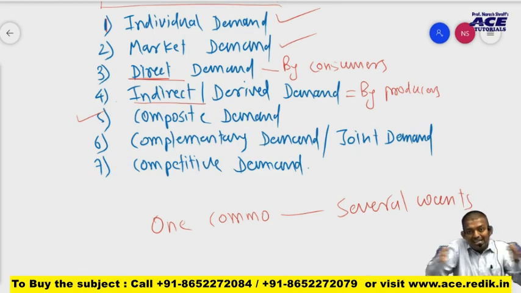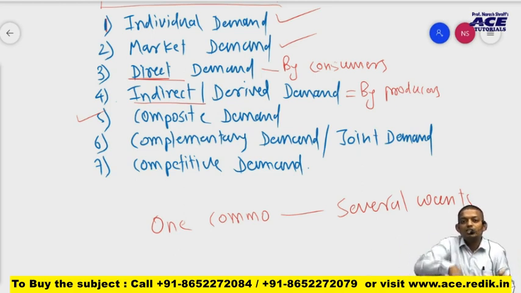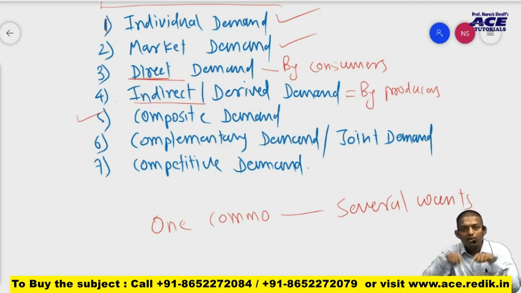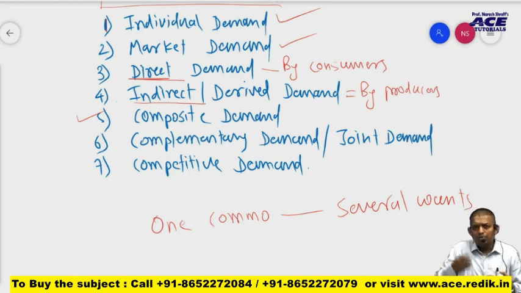We buy many commodities, or to be very specific, two or more commodities to satisfy a single want. For example, I'm buying a car and fuel together to satisfy one single want, driving a car, or traveling from one place to another.